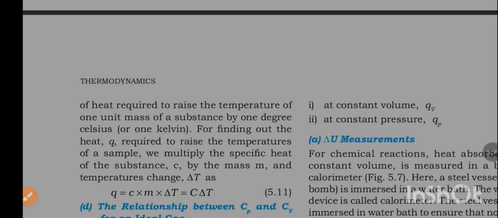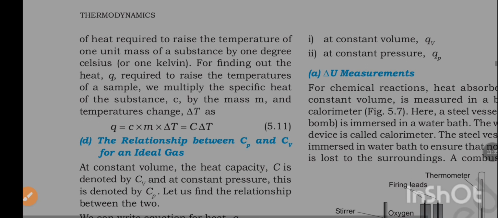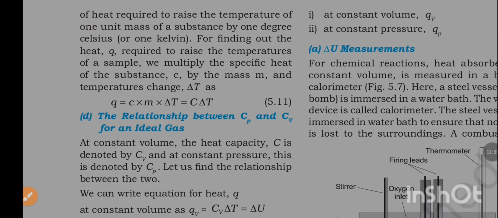For finding out the heat q required to raise the temperature of a sample, we multiply the specific heat of the system c by the mass m and temperature change delta T, as q is equal to c into m into delta T, which is equal to C delta T.